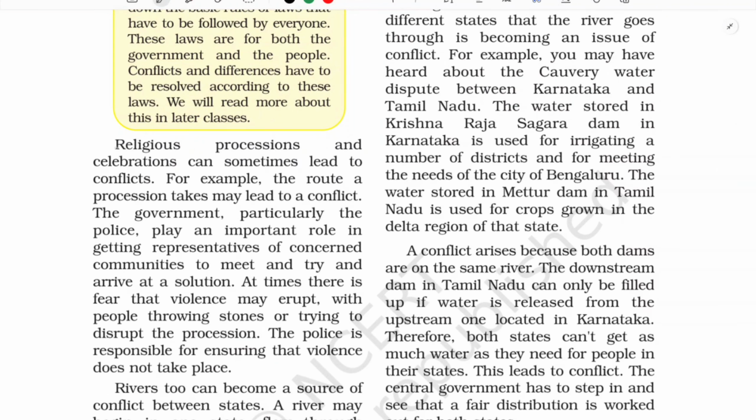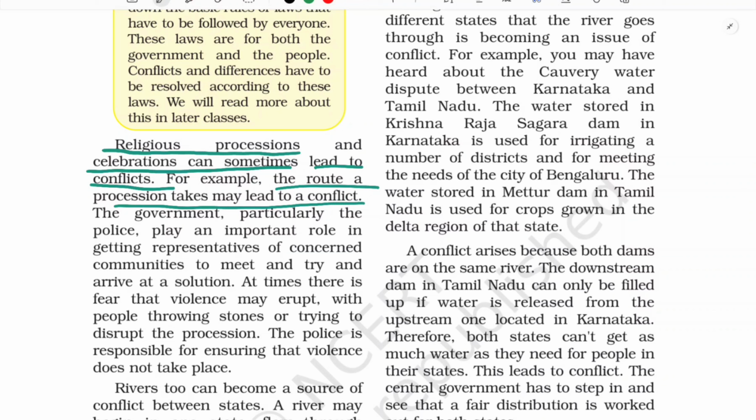Religious procession, see the example here. Religious processions and celebrations can sometimes lead to conflict. How? Because the route a procession takes may lead to a conflict. When there is a religious procession going on, a huge number of people also go along with them, isn't it? And in case, for example, on the same day, a religious procession for Hindus and a religious procession